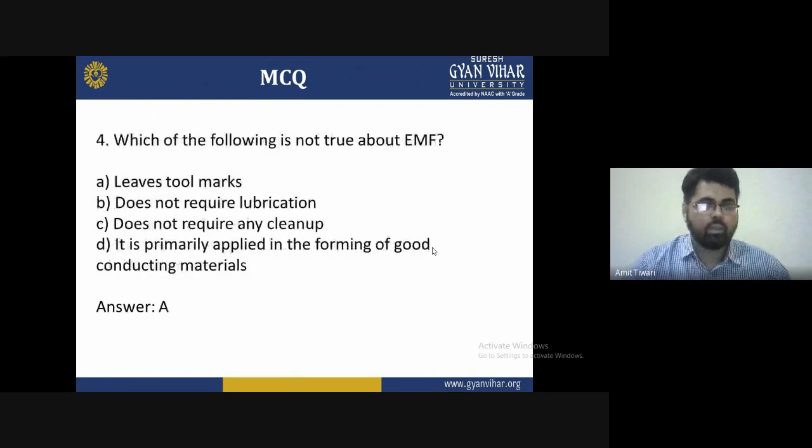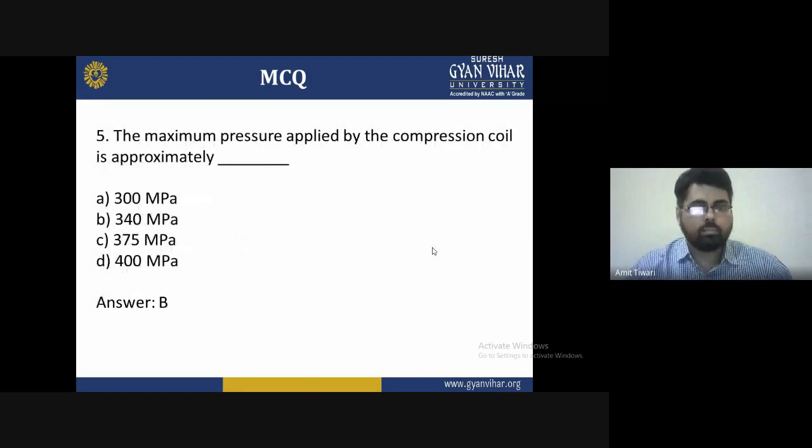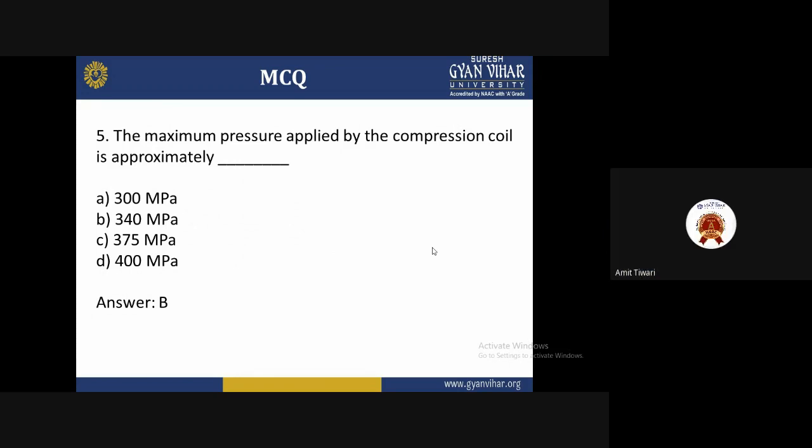The answer is C. Fourth: which of the following is not true about electromagnetic forming? A, leaves tool marks. B, does not require lubrication. C, does not require any clean lamp. D, it is primarily applied to good conductive material. That is A, the answer. Fifth: the maximum pressure applied by the compression coil is approximately: A, 300 megapascal, B, 340 megapascal, C, 375 megapascal, D, 400 megapascal. The answer is B, 340 megapascal.